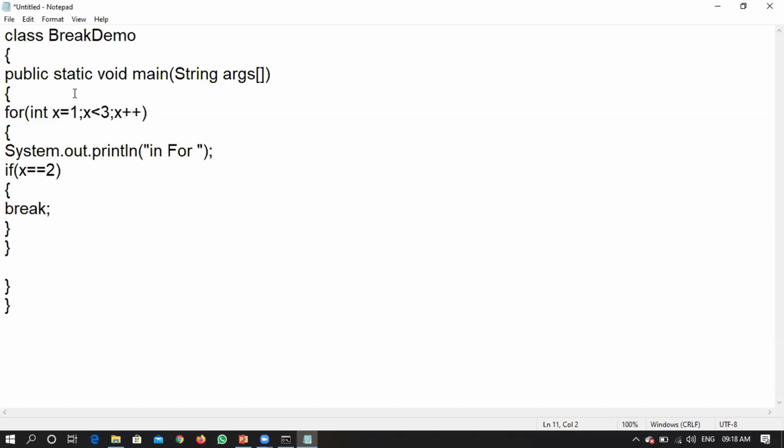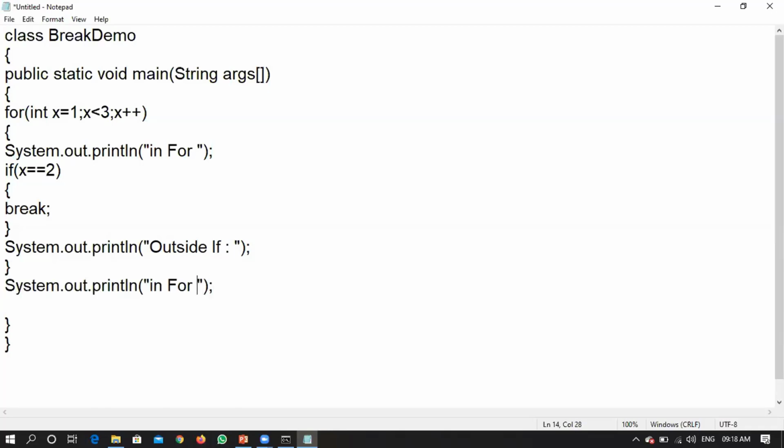After this if, I will write one more System.out.println statement just to justify which statement has been executed: "outside if". I'll come out of the for loop also. I will write one more statement: "outside for".